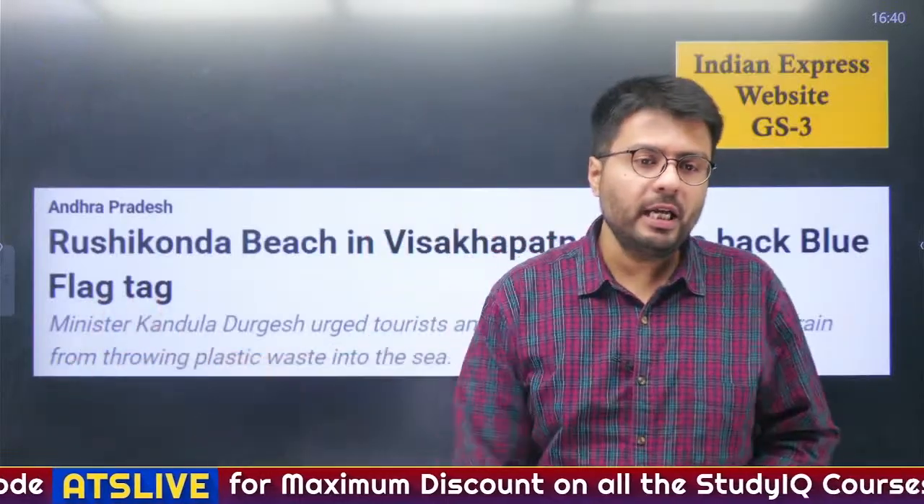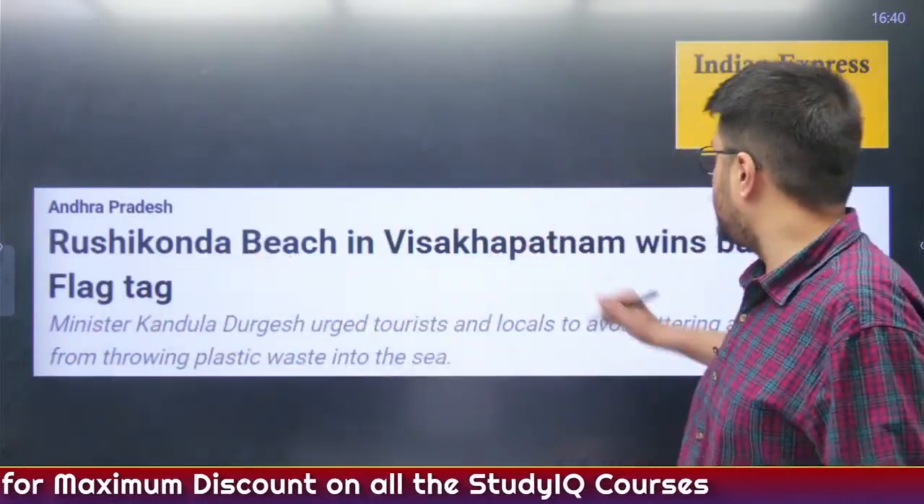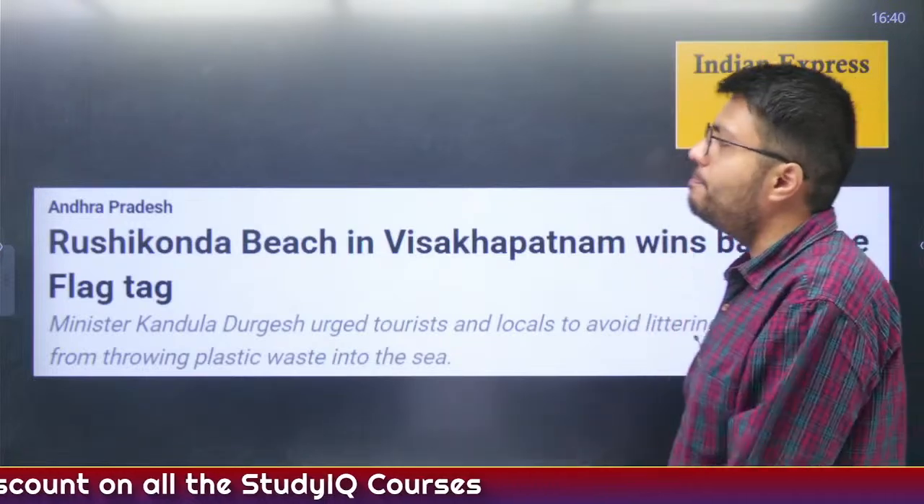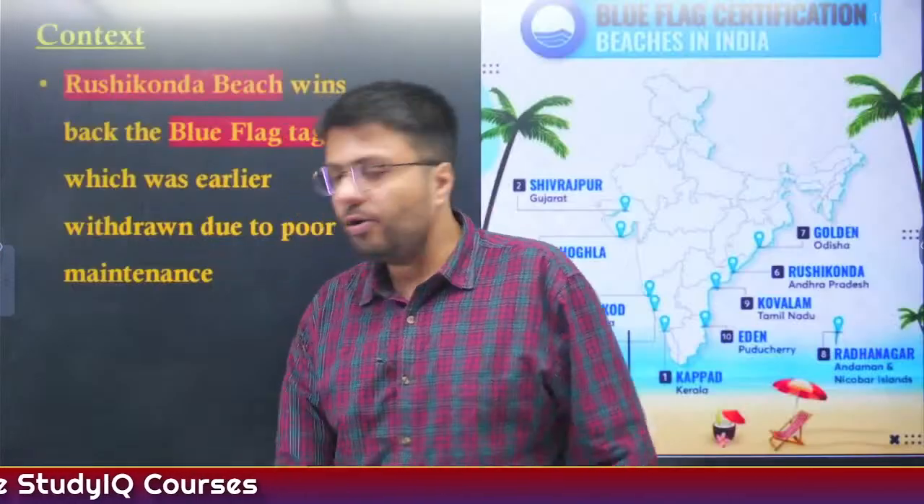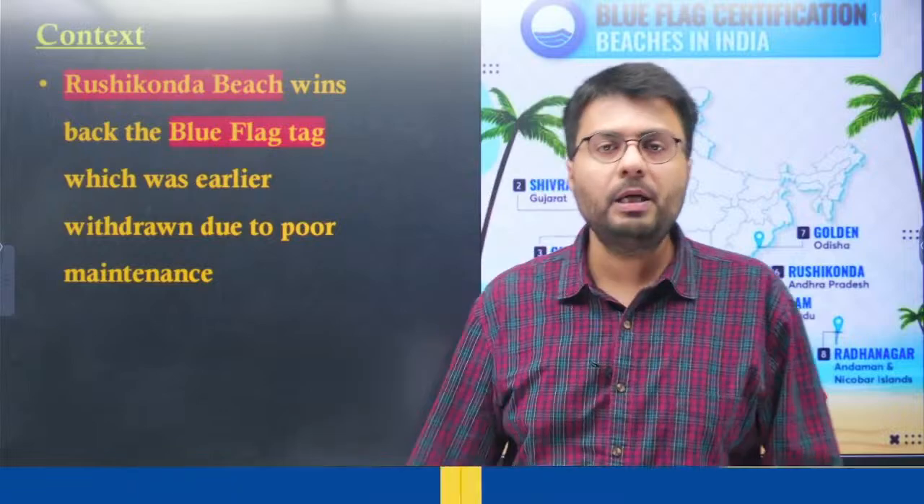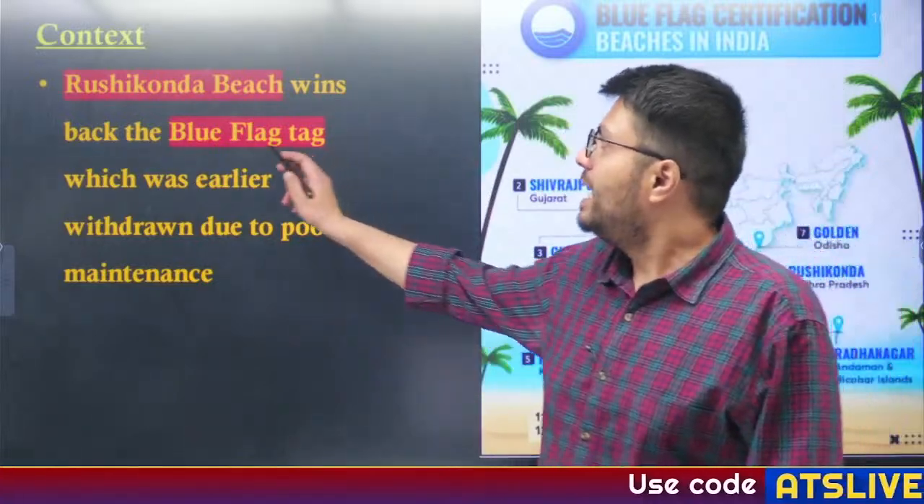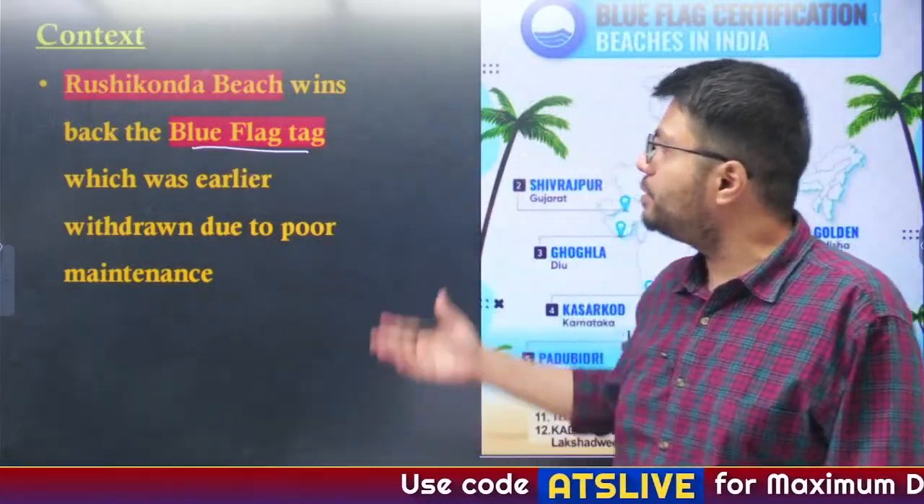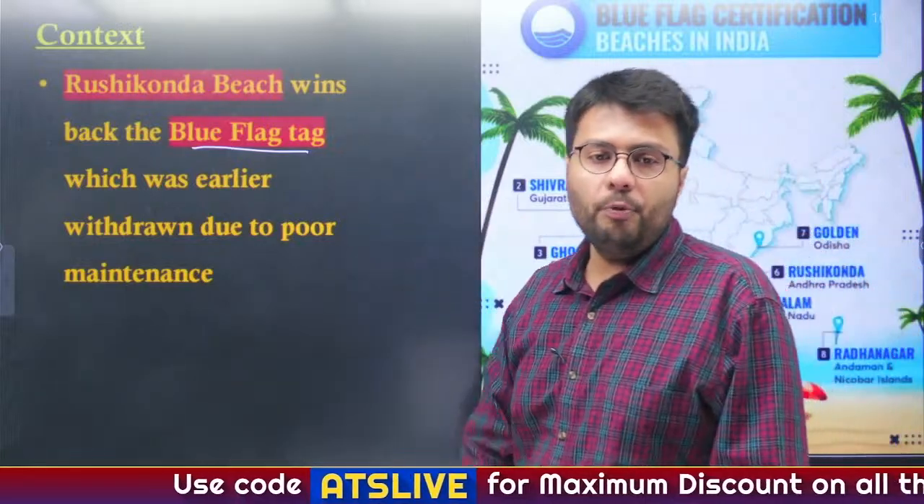Now let's move to the next article. Rushikonda Beach in Visakhapatnam wins back the blue flag tag. Now Rushikonda Beach, located in Visakhapatnam of Andhra Pradesh state, has won back the blue flag tag which was earlier withdrawn due to poor maintenance.